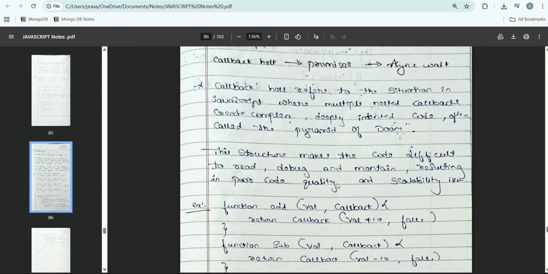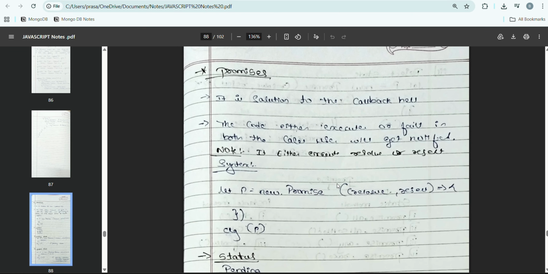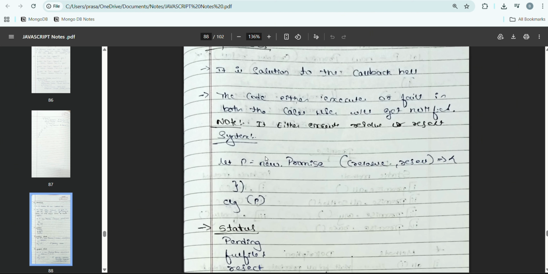Later, if you want, you can pause this video and take the definitions or the example. And we will go with the promises. Now promises are one of the most important things in our JavaScript, and this is an ES6 feature. It is a solution for the callback hell. The code either executes or fails, and in both cases the user will be notified. Are you getting what it is meant to say? Note, it either resolves or rejects.